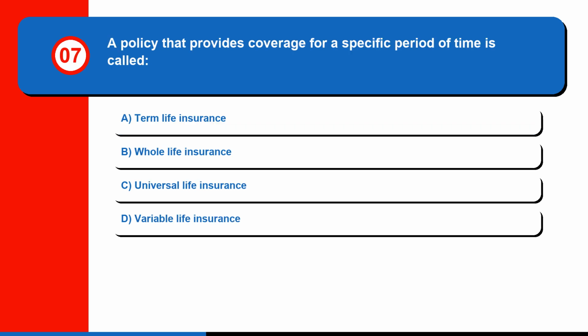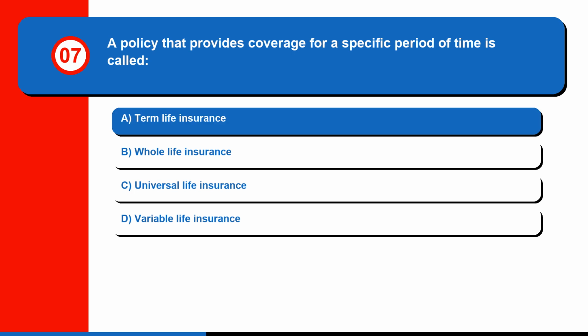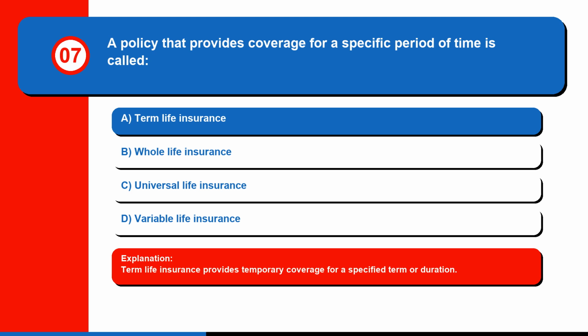Question 7. A policy that provides coverage for a specific period of time is called A. Term life insurance. B. Whole life insurance. C. Universal life insurance. Or D. Variable life insurance. The correct answer is A. Term life insurance. Term life insurance provides temporary coverage for a specified term or duration.